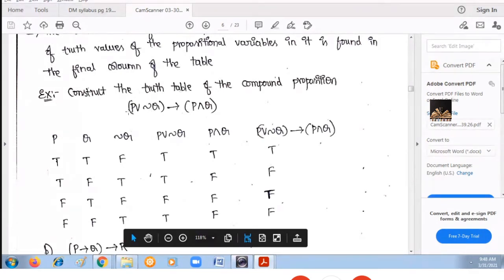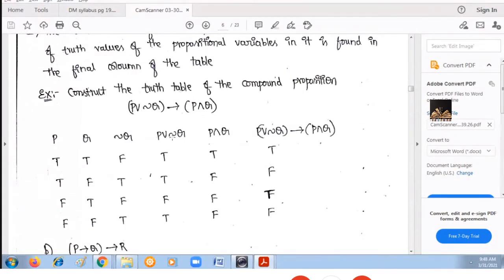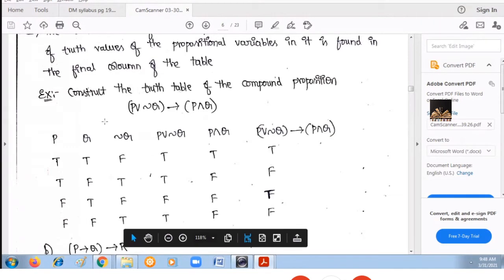Fine. Next, P union negation Q. This is the OR symbol, the symbol used for OR. You have seen how to get the truth table for OR. OR means if any one value is true, the result is true. So just apply OR between the first column and the third column. T or F, T. T or T, T. F or F, both are false, so the result is false. F or T, any one is true, then the result is true.